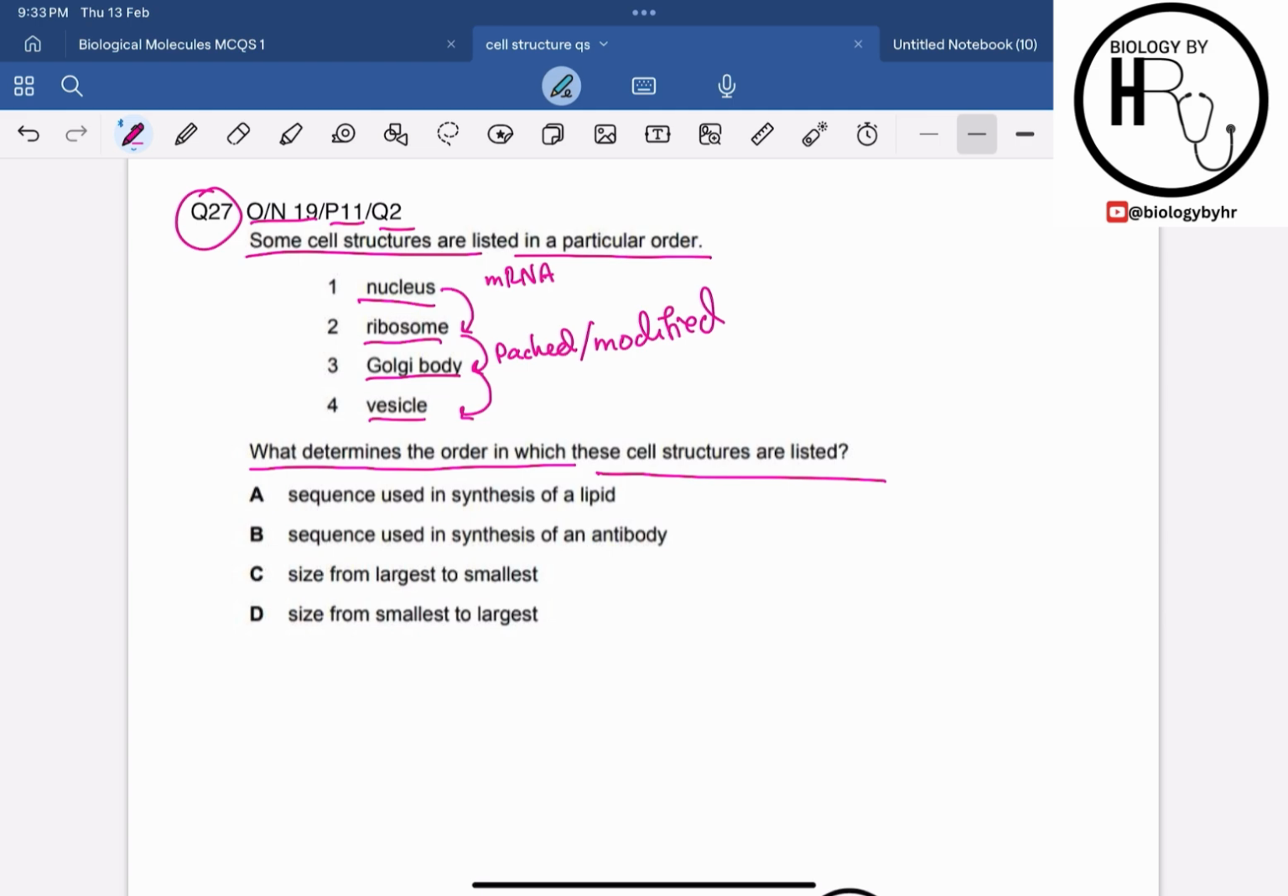Let's read the options one by one. Used in the synthesis of the lipids. No, in the synthesis of the lipids, the smooth endoplasmic reticulum is used. Ribosome is for the protein synthesis, right? Protein synthesis.